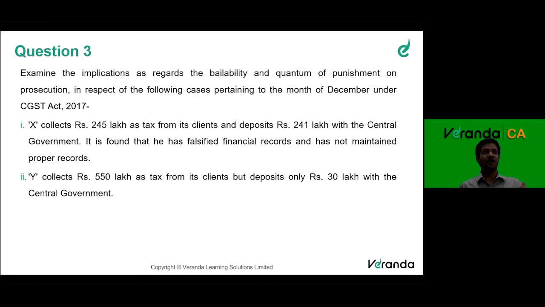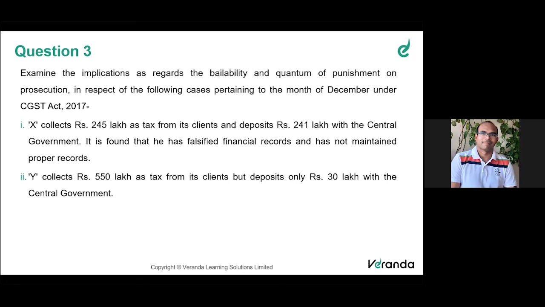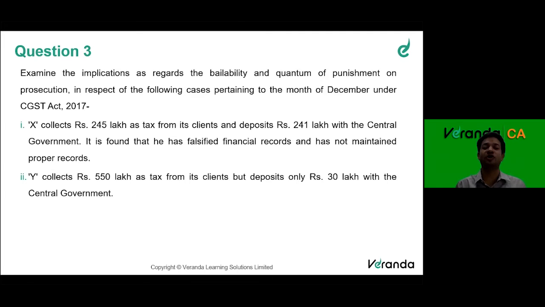Third is, the supplier should also pay the tax. If I want to avail any input tax credit, my supplier who has levied tax should pay the tax. And fourth condition is the return should be filed to claim this credit. So there are 4 conditions. One of the conditions is without receipt of goods, you cannot take credit, right?